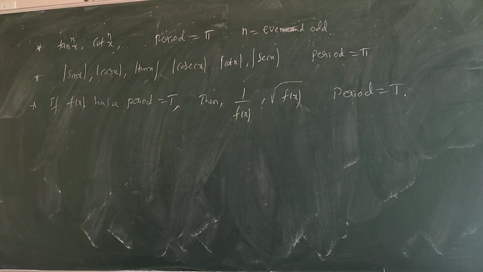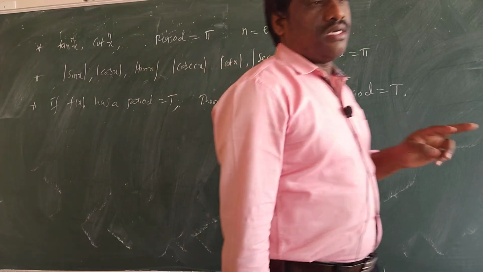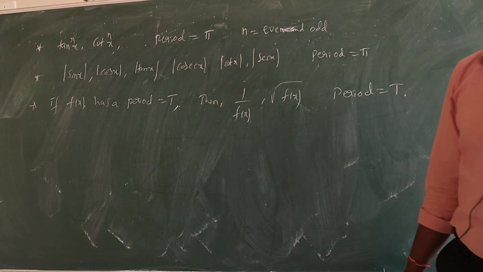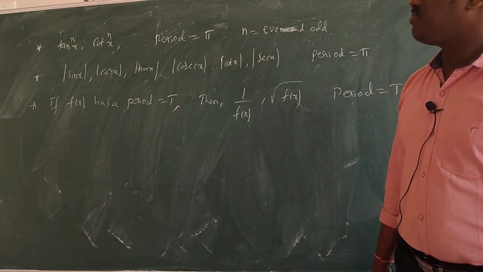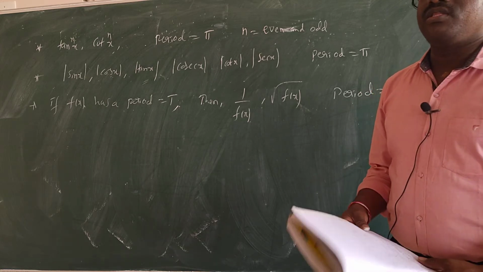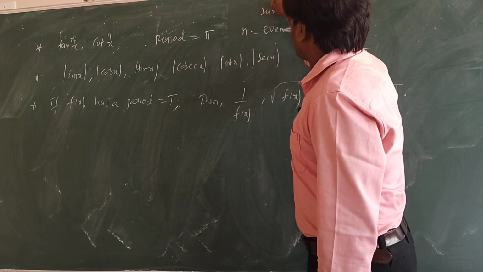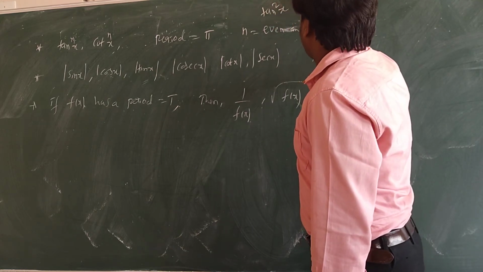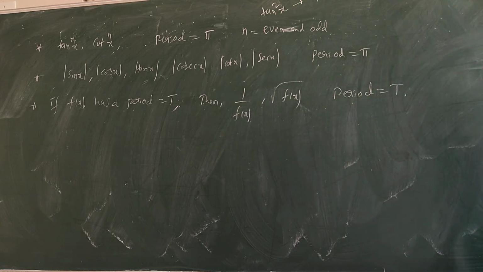See, the second points are tan and cot. I wrote the previous four trigonometric functions, this is left. So tan^n x, cot^n x, period is pi. If n is even or odd, anytime, both the times the period is pi. Like if I say tan square x, what is the period of tan square x? Pi. Okay. So even is there, odd is there, the period is pi.